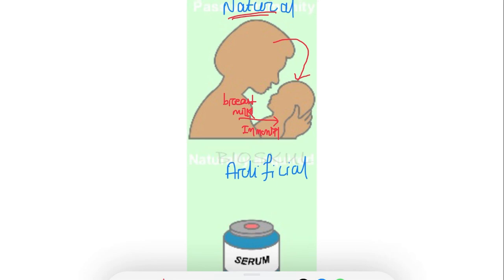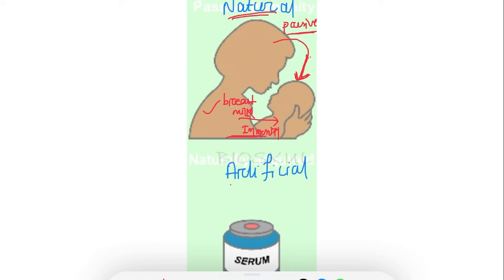When antibodies are introduced into a body directly from outside, that is known as passive immunity. So before birth, the child receives immunity from the mother through the placenta. After birth, the child receives antibodies from the mother through breast milk. This is the example of natural passive immunity.